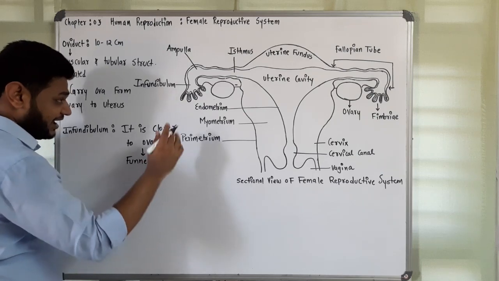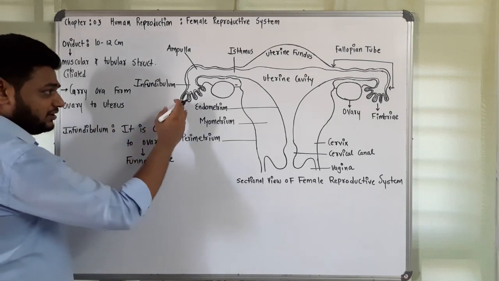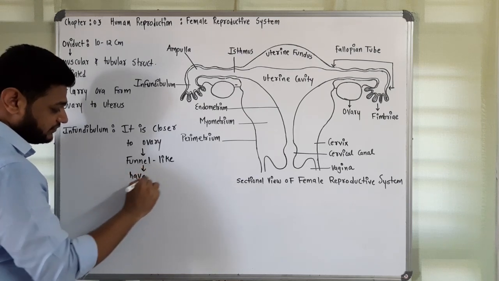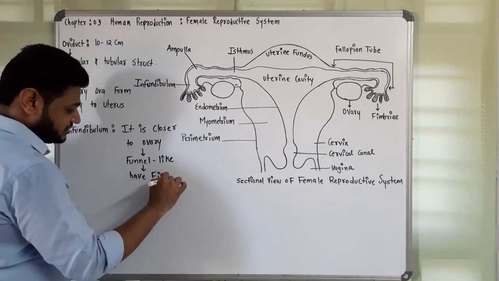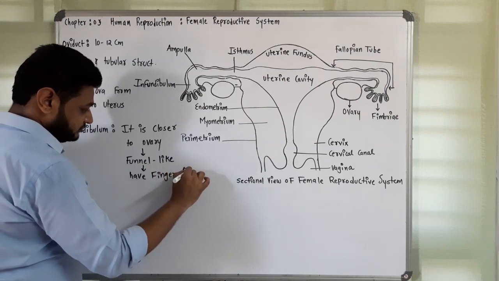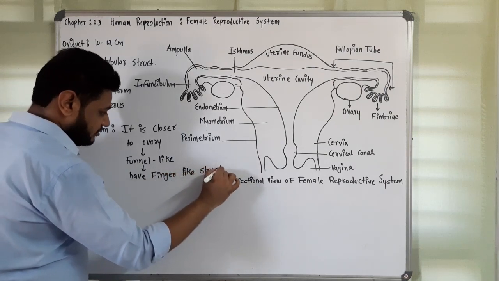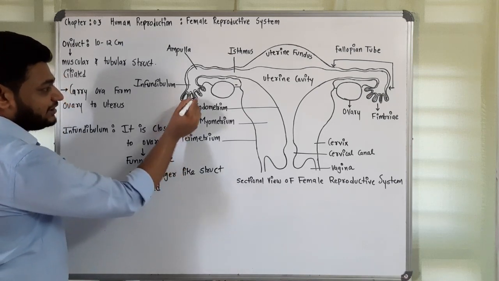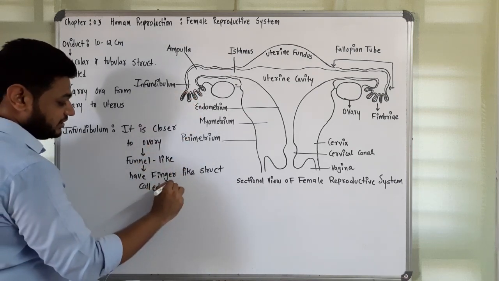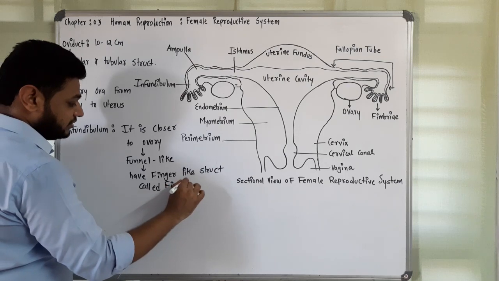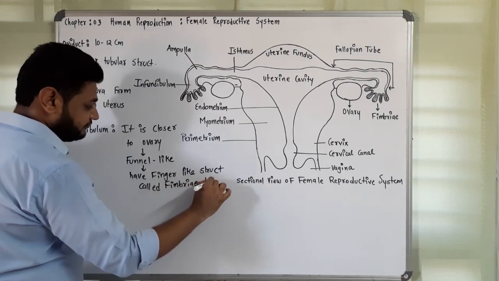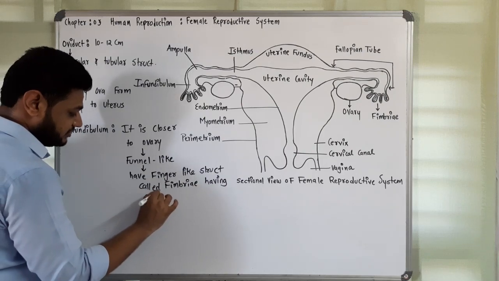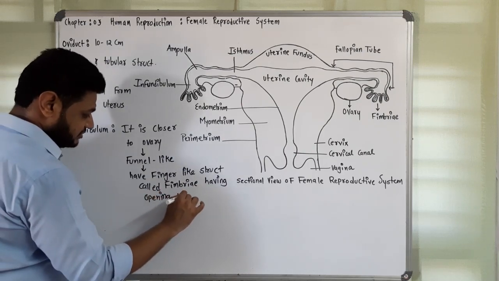Its end part has finger-like structures called fimbriae, having an opening which receives the egg.